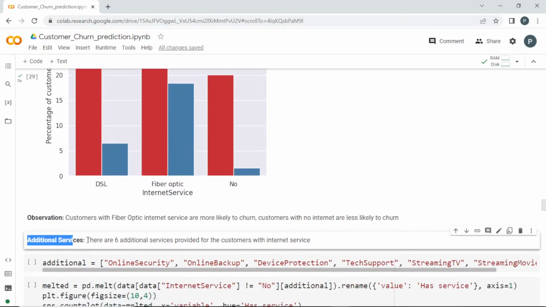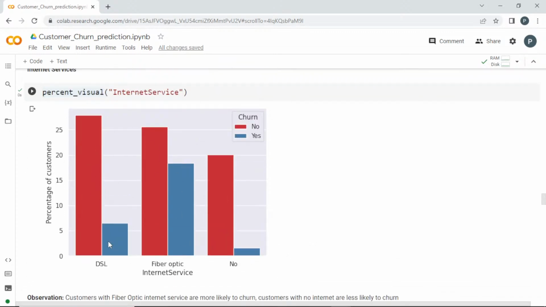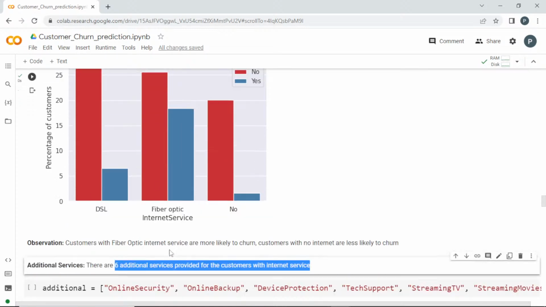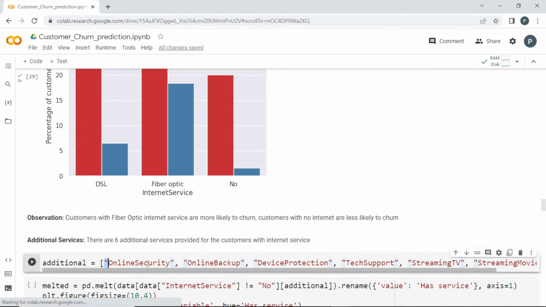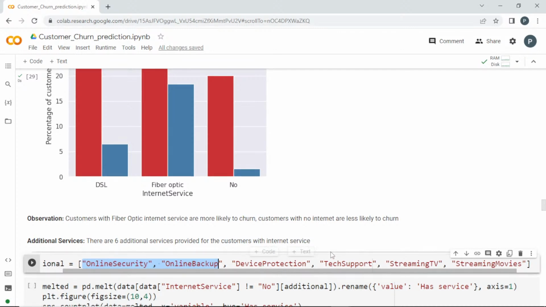So the additional services are provided. There are 6 additional services provided for the customers with internet service, which means if they have internet service, either DSL or fiber optic, don't consider the no, because they don't have internet service. If they have adopted the internet service, the company is providing them 6 additional options. That will be online security, online backup, device protection, tech support, streaming TV and streaming movies.